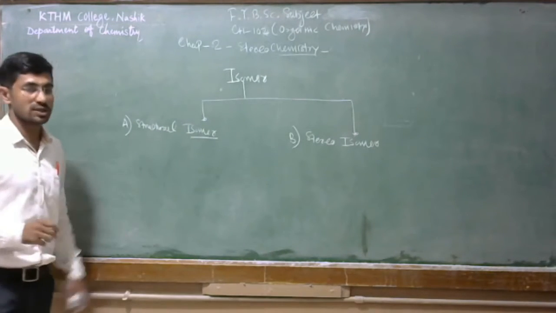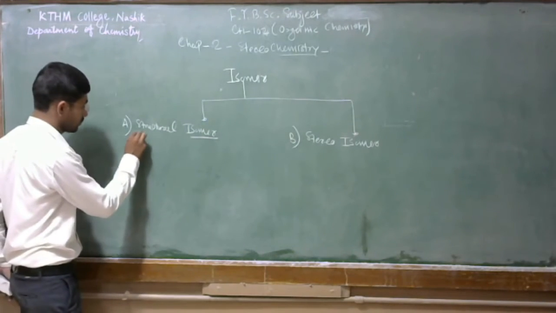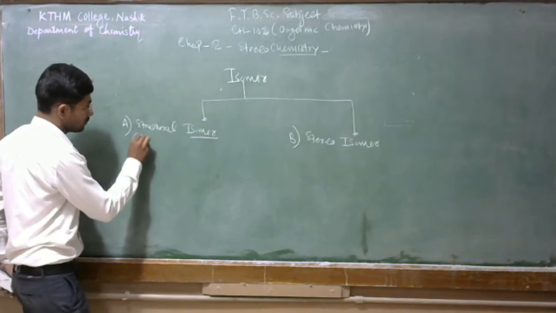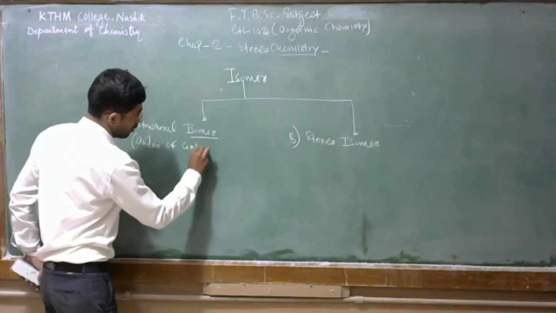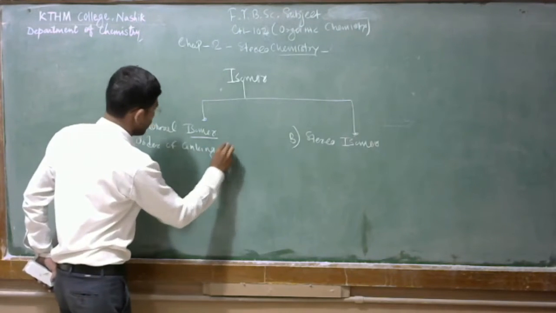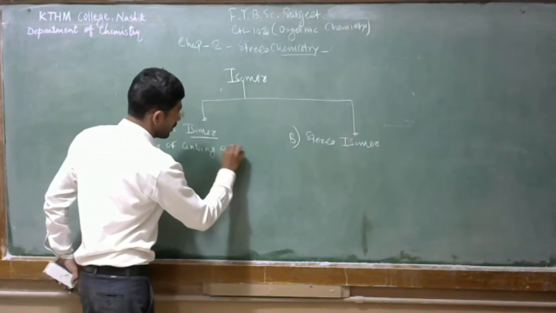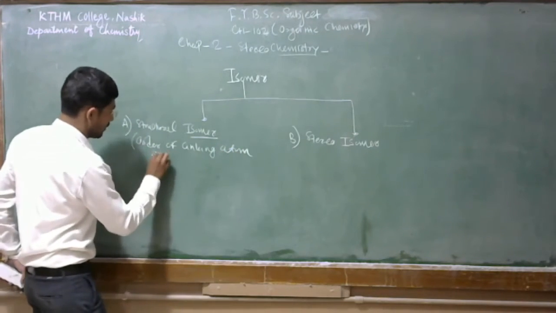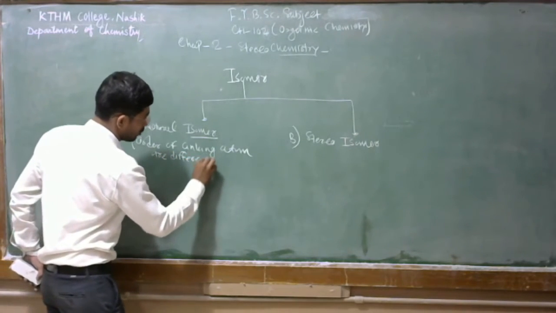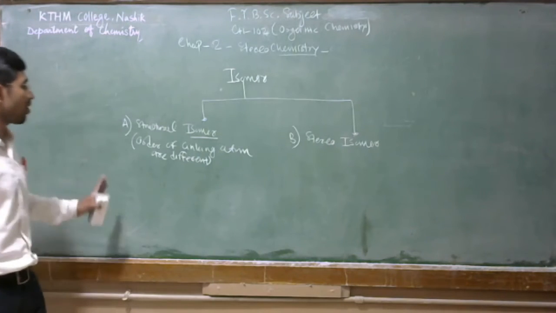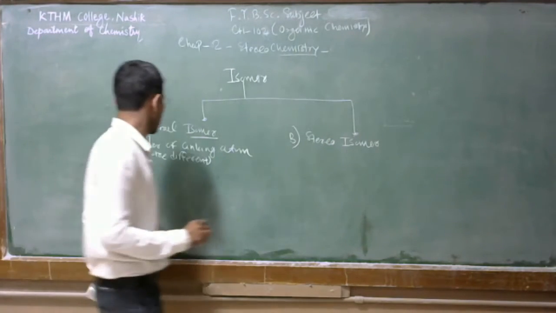A structural isomer is when the order of linking of atoms is different. When the order of linking of atoms is different, that is a structural isomer.